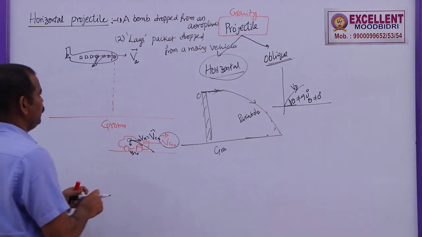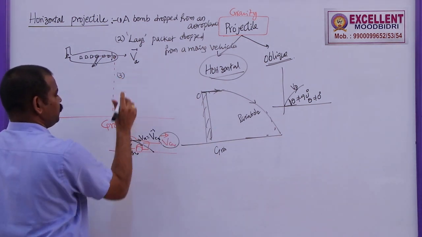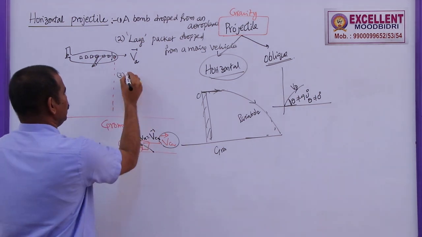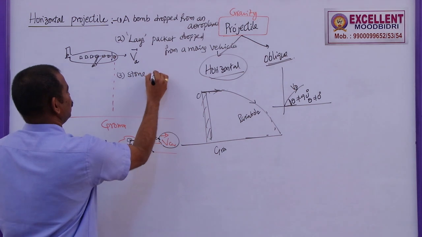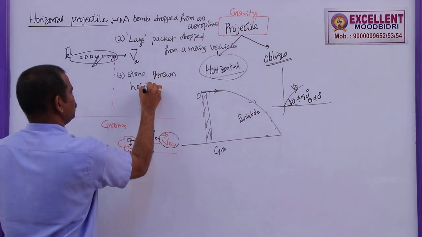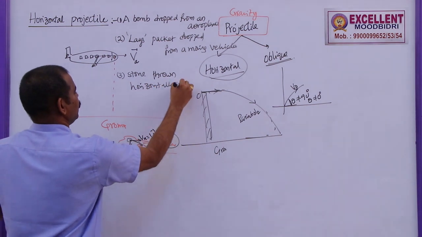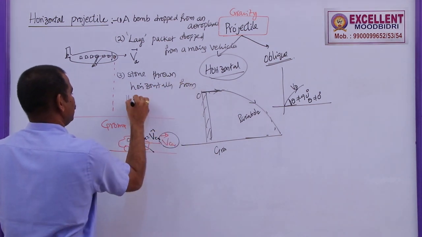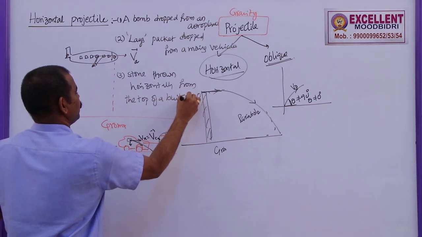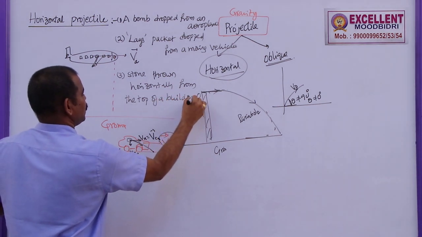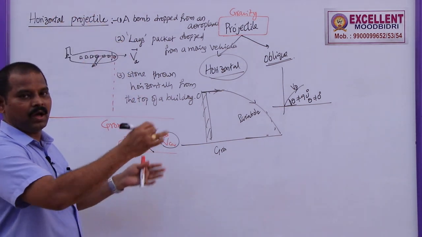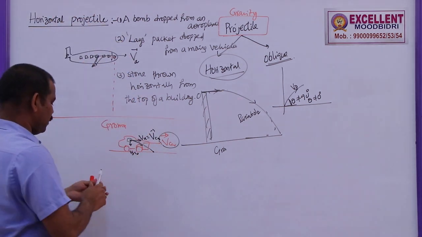Similarly, if you project a stone horizontally from the top of a building, a stone thrown horizontally from the top of a building. So these are some of the examples for horizontal projection. We can give a large number of examples here.